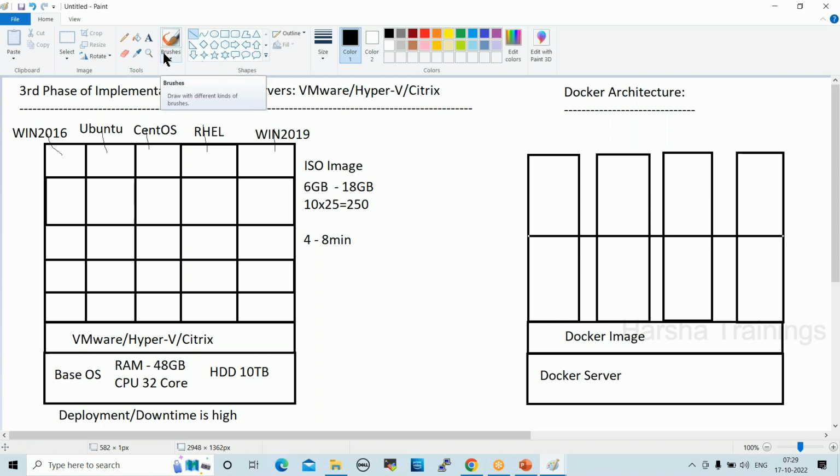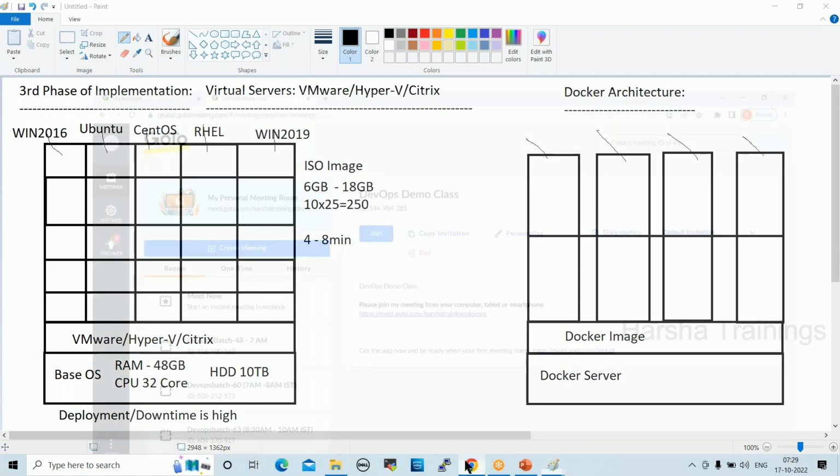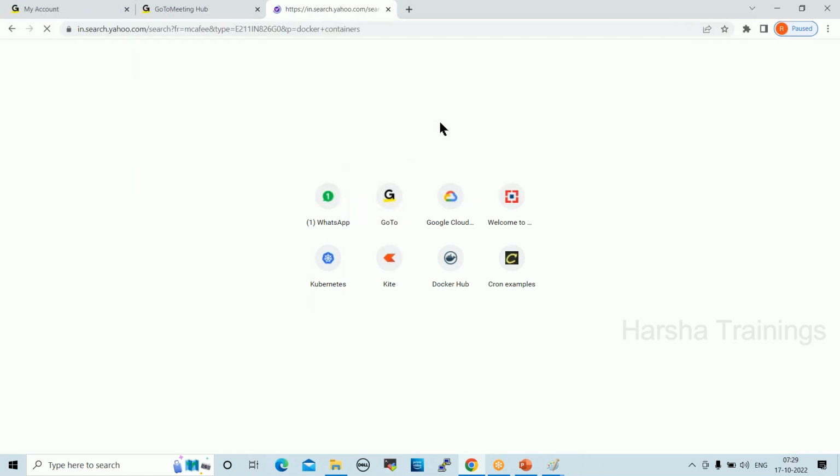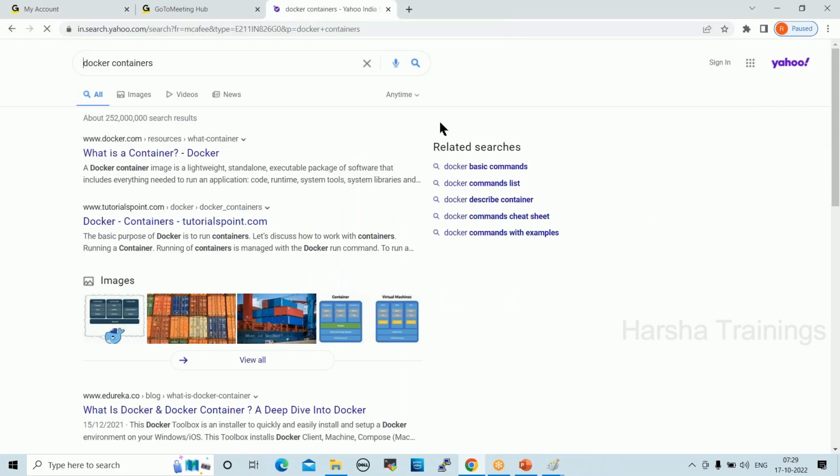Goods are packed and closed in a box, a wooden box, right? So these are all containers. We can say a container is just like a box. We can move it anywhere, we can use it anywhere. Normally when you search for Docker containers in Google, you will see some ship boxes.